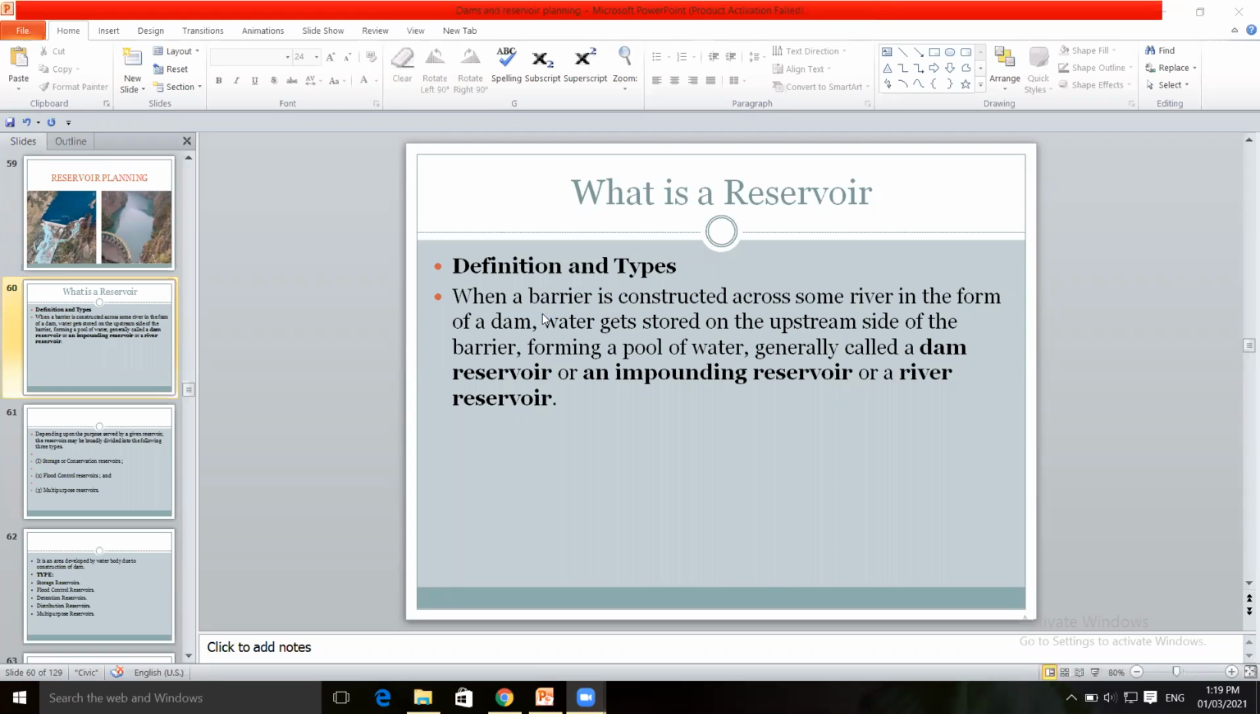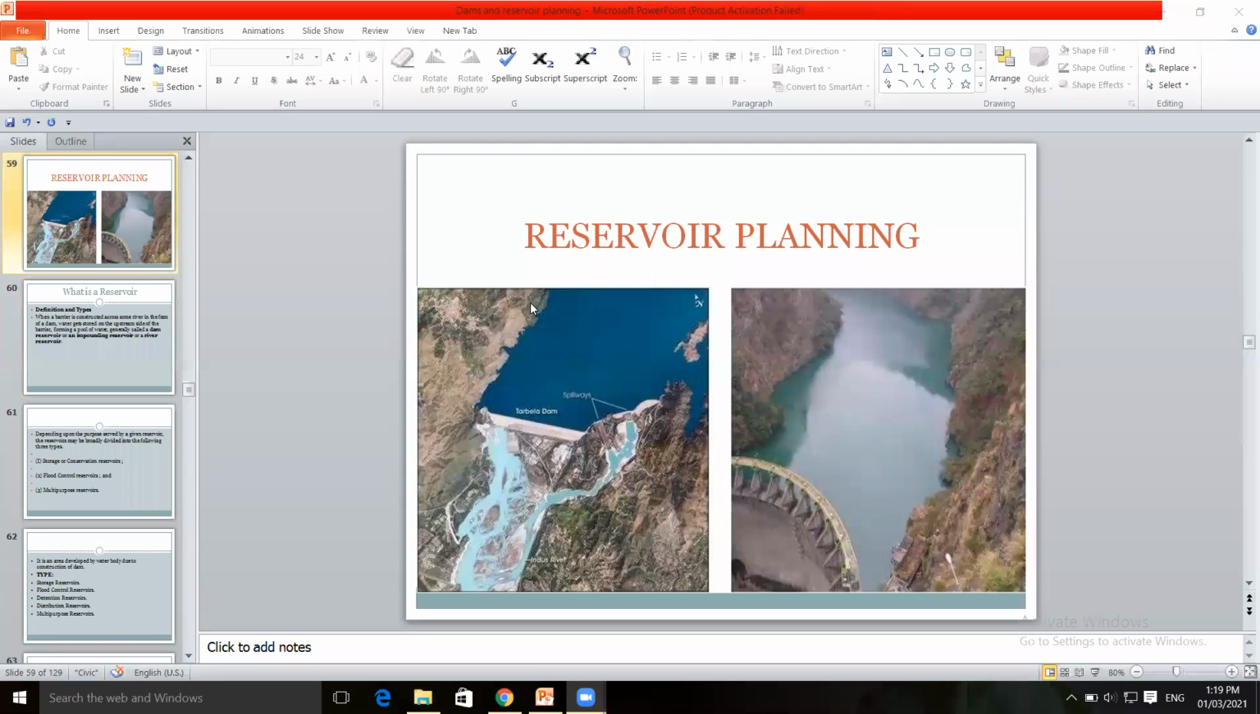It forms a pool of water. What do you see in this image? The pool of water. Here is the bank of the river, the shore of the dam on both sides. The water is stored within this shore and on the upstream side of this dam. This is the area which is called the pool of water, which is formed. It is known as reservoir. This is the reservoir. On this side of the arch dam, this is the shore of the dam. Within this, the water is stored. This is the upstream side. This pool of water is a large area surrounded by water.